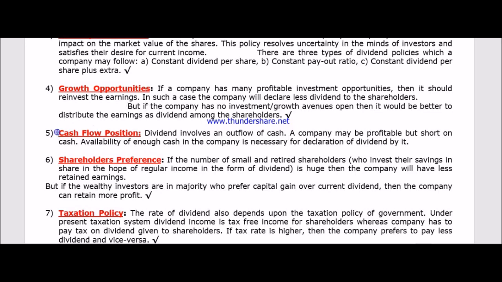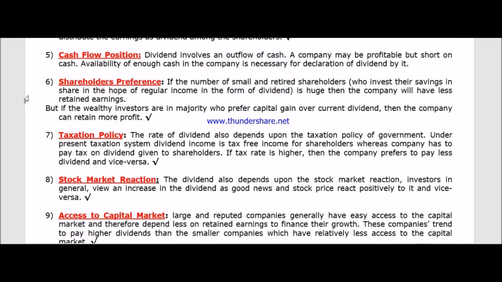Next point, cash flow position. To pay dividend, what do we need? Obviously cash. So if the cash flow position of the business is good, the company will try to pay higher dividend. And if the cash flow position of the company is not good, then the company will try to give less dividend.